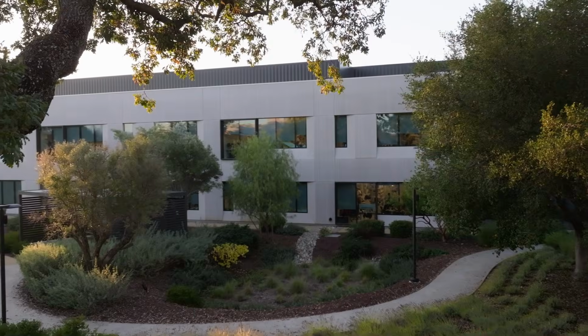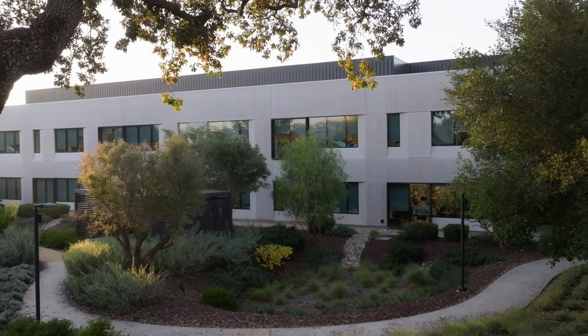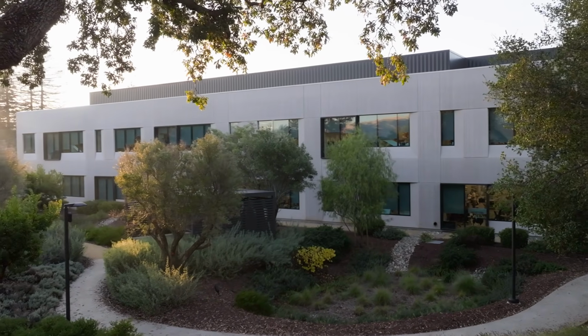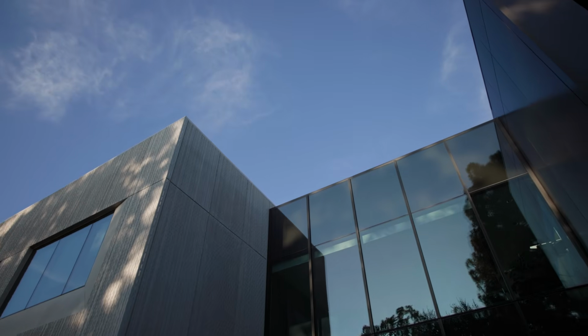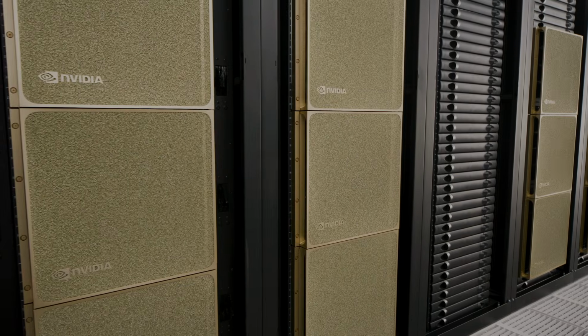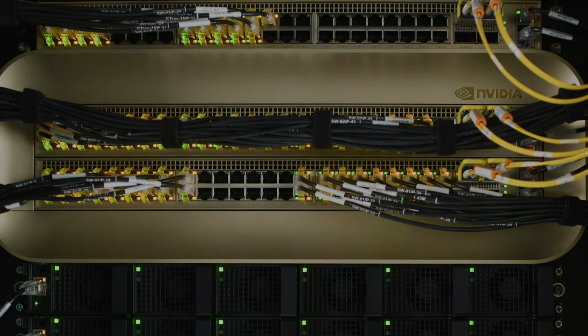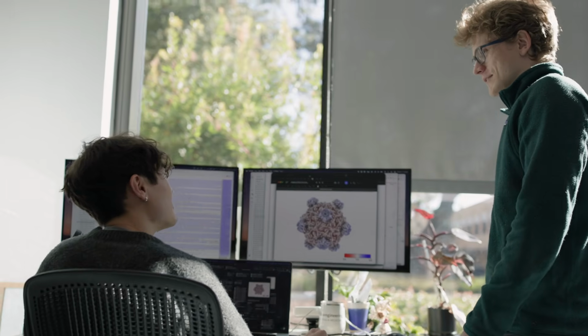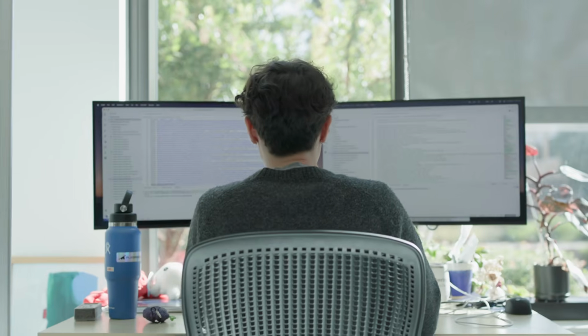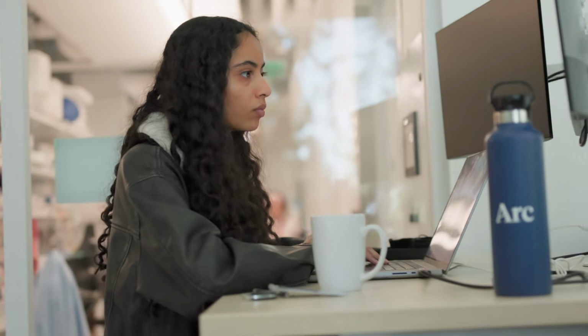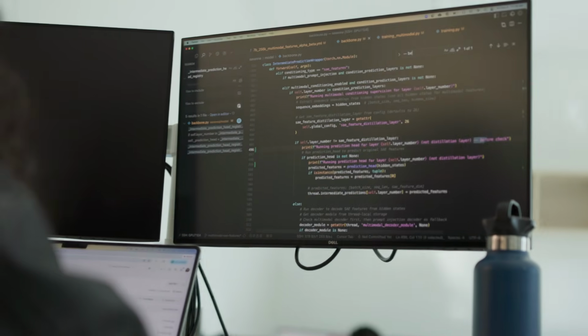ARC is a convening place for different institutions in the Bay Area. This is a big collaborative effort. UCSF, Stanford, Berkeley, NVIDIA, and ARC together contributed unique expertise that enabled the model. We trained EVO 2 on 2,000 NVIDIA H100 GPUs. That allows us to compute over trillions of tokens of DNA to actually understand what the black box neural network is actually learning about biology.